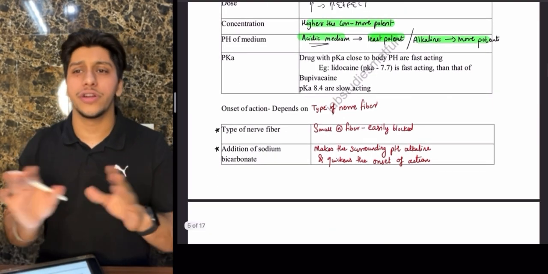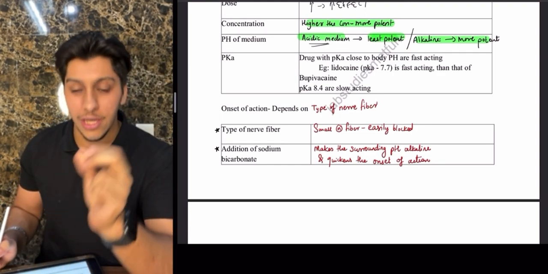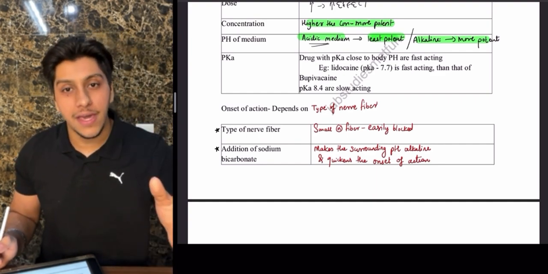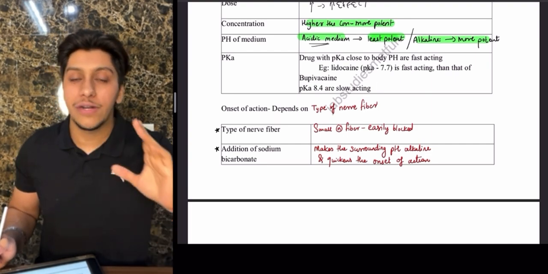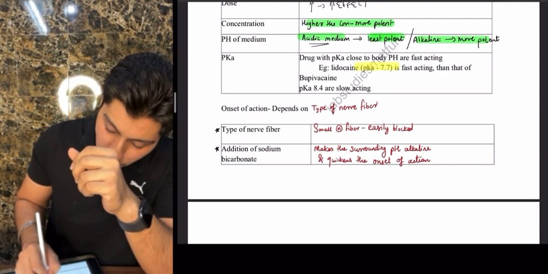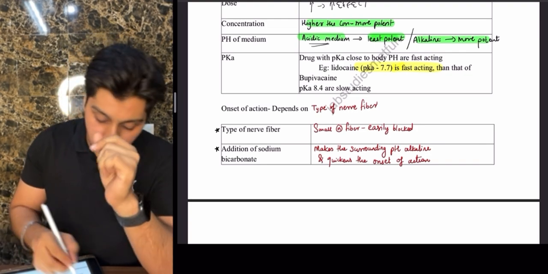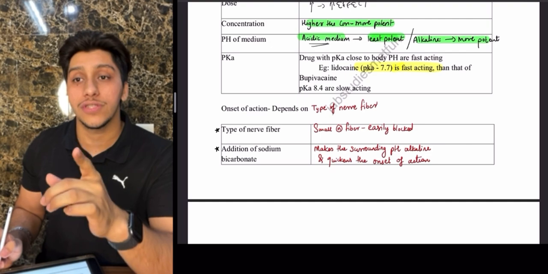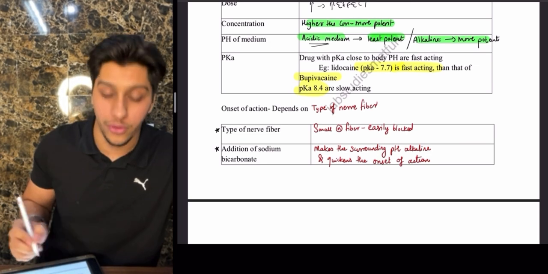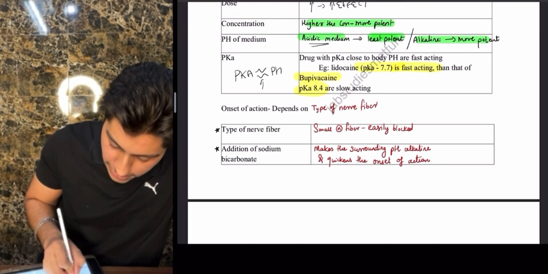Clear? pKa, you don't need to remember too much about this, but correlate one thing: if the drug's pKa is closer to the pH of the cell, the potency is going to increase. So pKa should be similar to the pH of the cell. Now, comparing lignocaine and bupivacaine, the pKa of lignocaine is quite similar to that of the cell. That is why it is faster acting, because the normal cell pH is around 7.45. Over here you can see lignocaine is 7.7, because of which lignocaine is faster acting compared to bupivacaine, which has a pKa of 8.4. So remember the logic: pKa closer to pH will increase the potency.